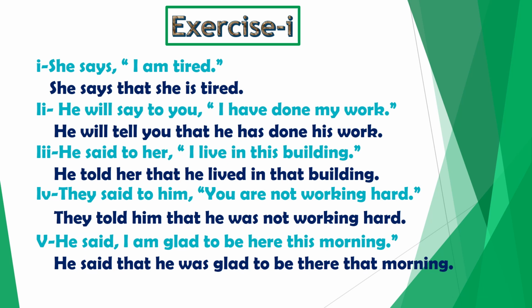Third sentence. He said to her, I live in this building. Object is present after the reporting verb. So said to changes into told. He told her. We remove commas, put that as the conjunction. I, pronoun of first person. It will change according to the subject, he. I becomes he. He said to her, what tense is it?